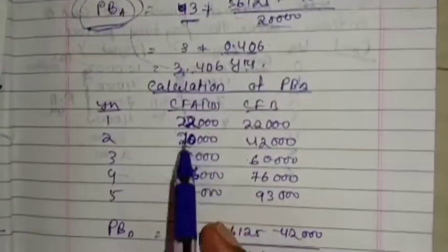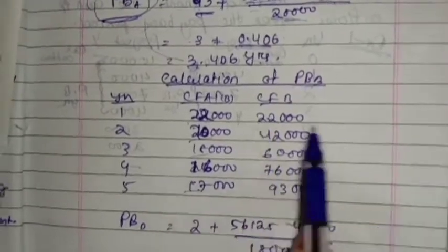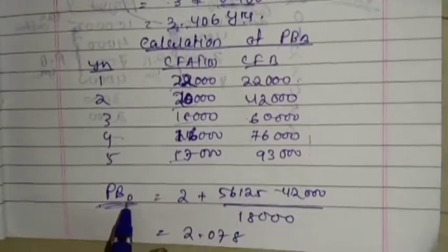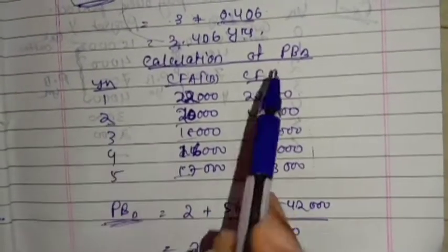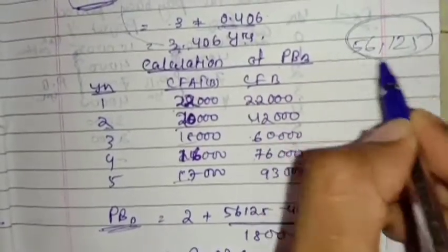See here, the calculation of the payback period of project B, like this. So see here, 22, 20, 18, 16 and 17. By cumulative, you are getting this type of amount. So the payback period of B will be calculated as 2. Both projects have the same initial investment, that is 56,125.